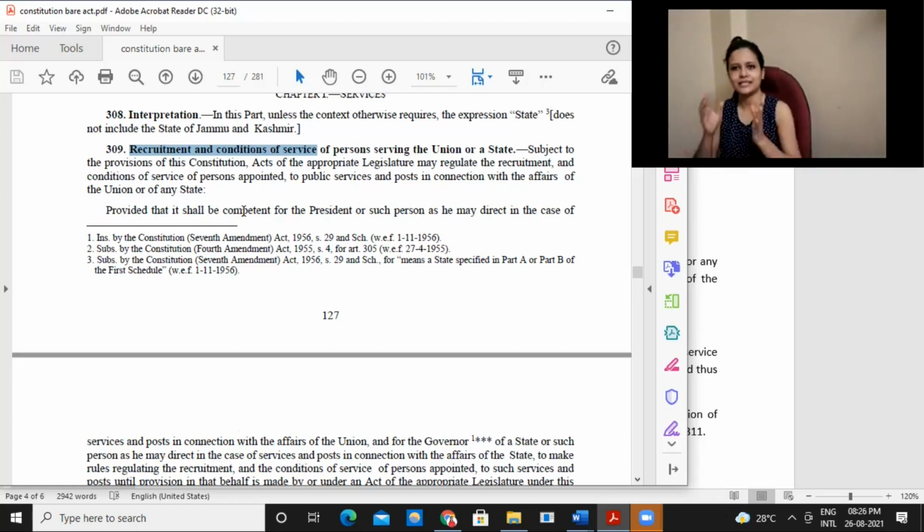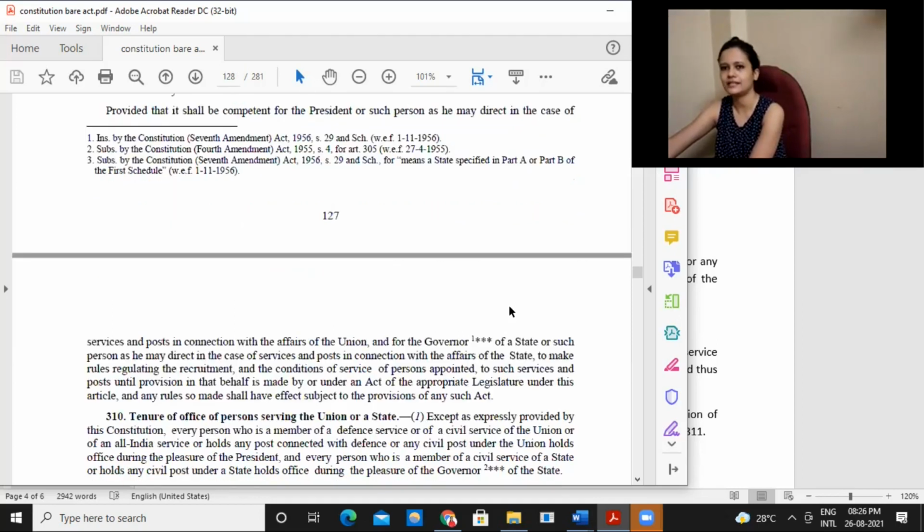So it basically says that we need to have clear provisions with regard to recruitment, conditions of service, etc. And accordingly, legislations need to be introduced by an appropriate body like Parliament, or in case of states, the state legislature. Accordingly, those provisions or procedures will be followed.